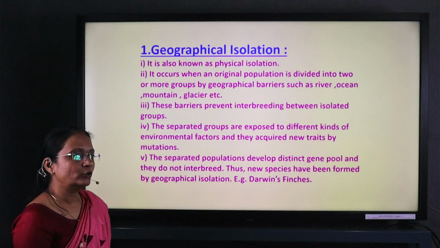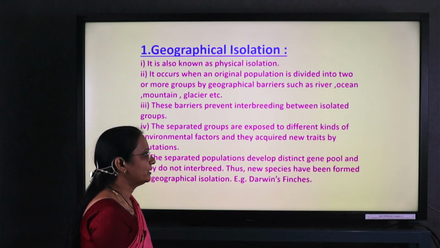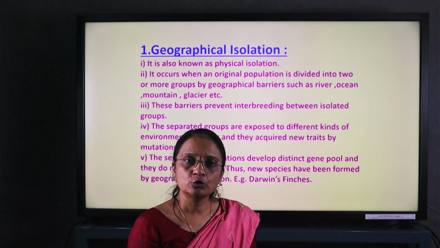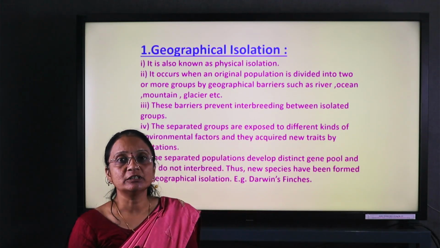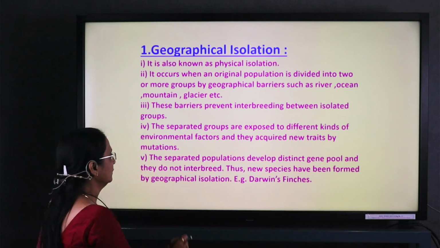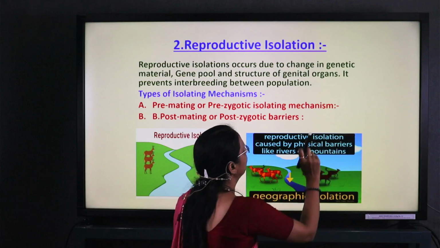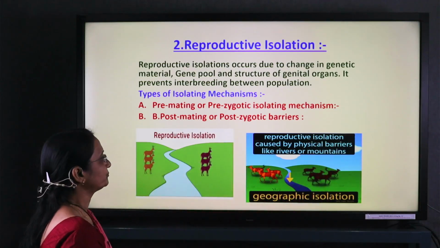Due to these barriers, the species become separated, and the separated species continue as per the climate and geographical conditions where they have grown. Darwin's finches are an ideal example of geographical isolation.